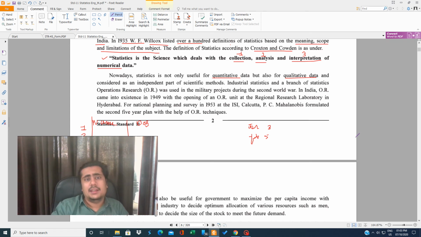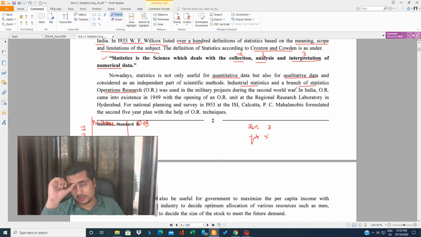Considered as an independent part of a scientific method. Industrial statistics and a branch of statistics, operational research, was used in a military project during the Second World War. In India, OR came into existence in 1949 with the opening of an OR unit.